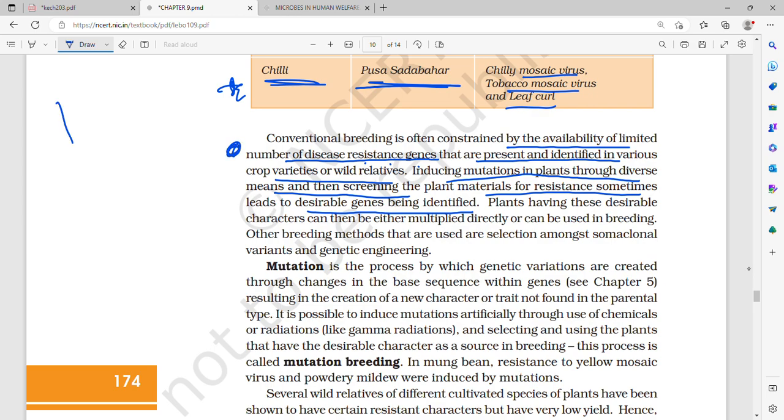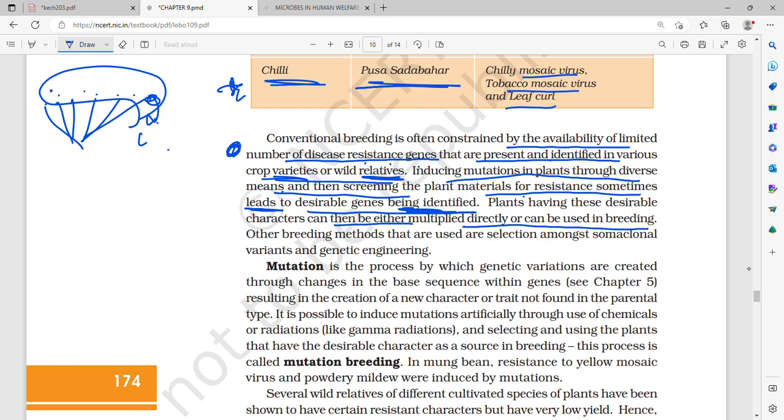Even though you take all the wild relatives, you can't find all the disease-resistant genes, right? So there will be a number of disease-resistant genes which are present and identified in various crop varieties or wild relatives. Inducing mutation in plants, however, through diverse means and then screening the plant materials for resistance sometimes leads to desirable genes being identified. So if you produce a mutation and then do the same germplasm screening and resistance testing, then sometimes you can get desirable genes identified. This is very important. So plants having these desirable characters can then be either multiplied directly or used in breeding.